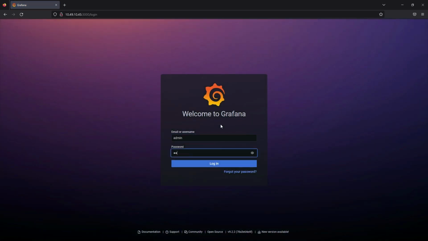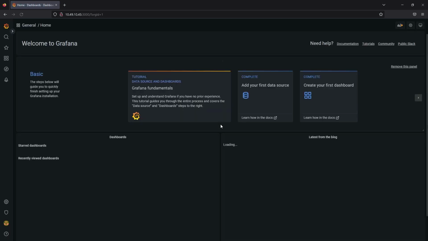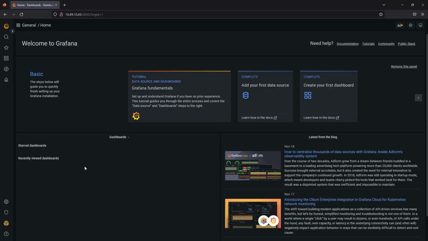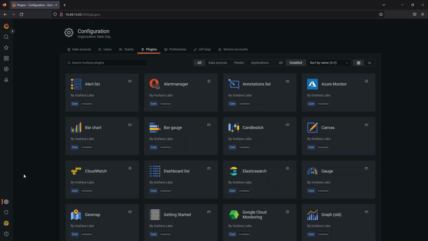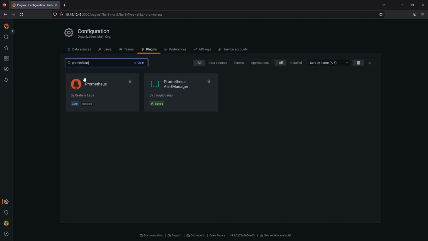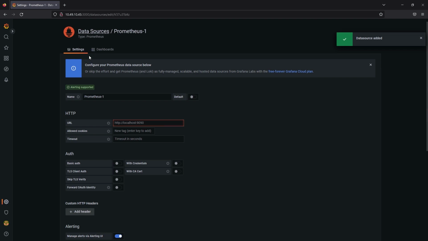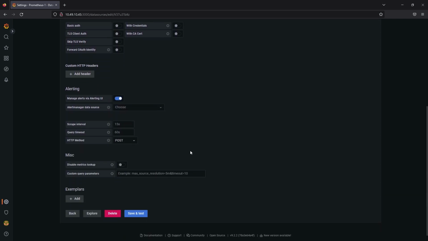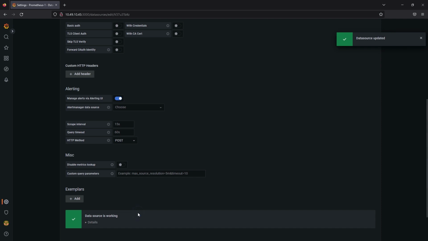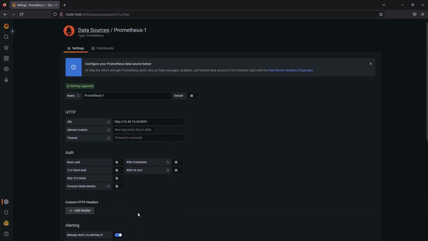Prometheus metrics can also be used in Grafana. This will require the Prometheus plugin, which can be downloaded and installed in the Configuration section, tab Plugins. To create a new data source, the URL of the Prometheus server is needed. When the Prometheus plugin is installed, you can create a new dashboard or import some already existing.